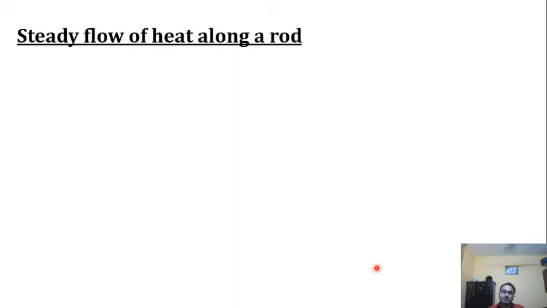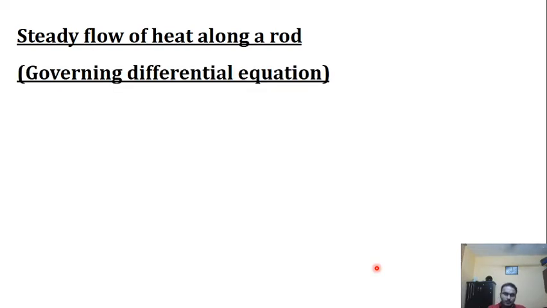That is, we are not going to consider the dependence of temperature on time. So this is completely separate from our previous chapter, that is transient heat conduction. So you should return to our steady state heat conduction part, and based on that only we are going to derive this theory. And this is also known as the governing differential equation for fin.